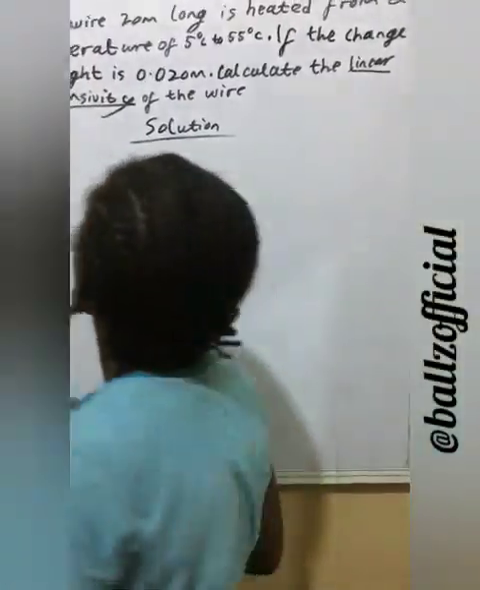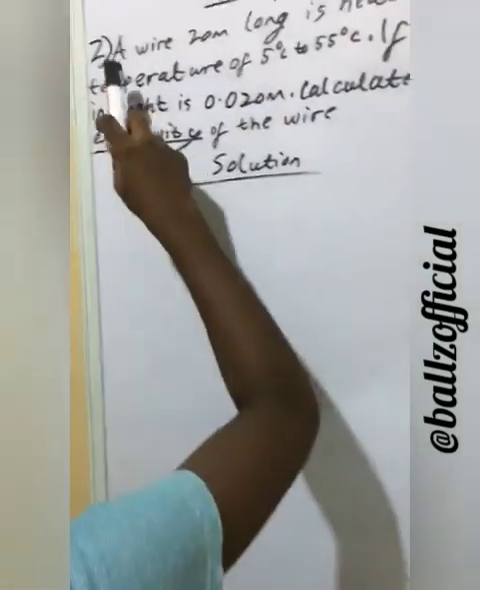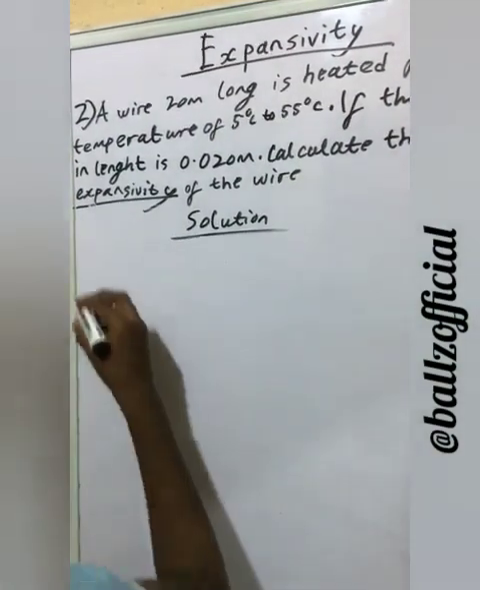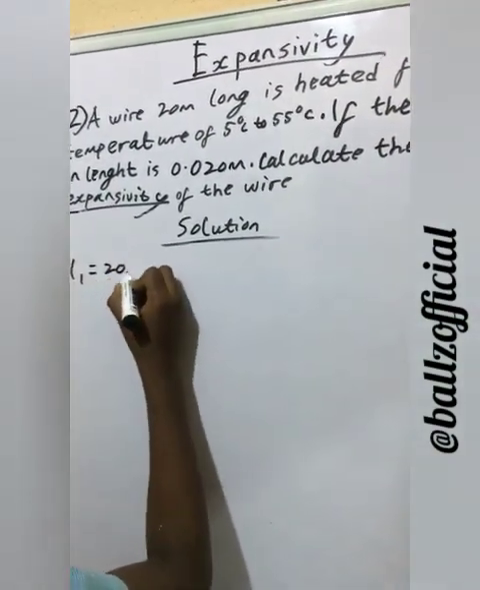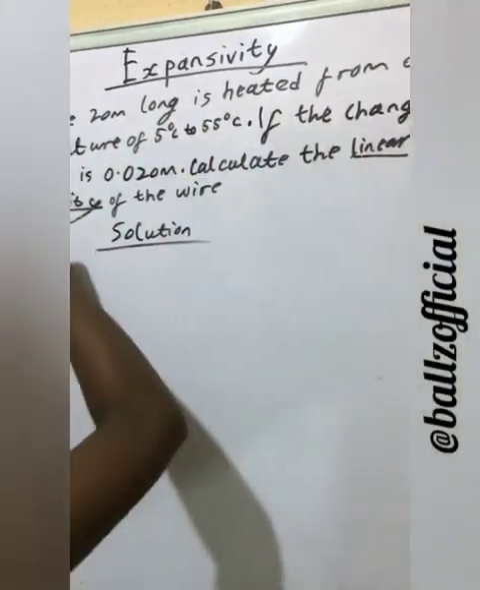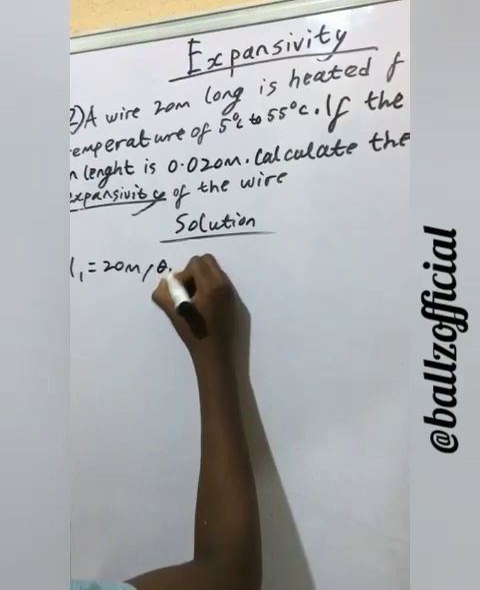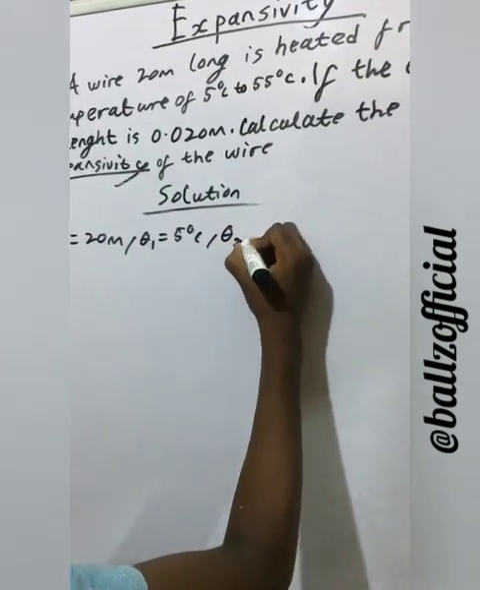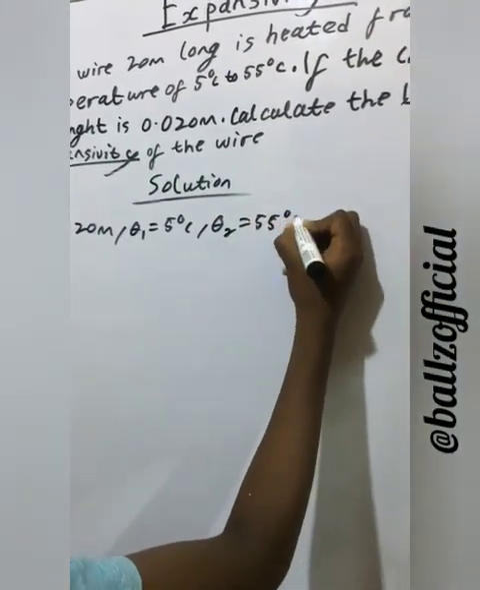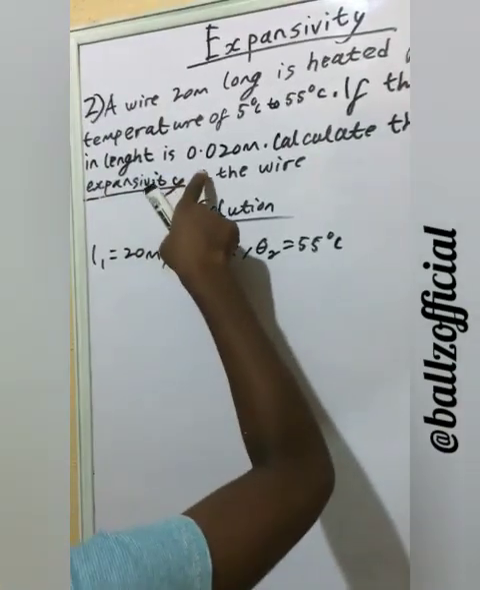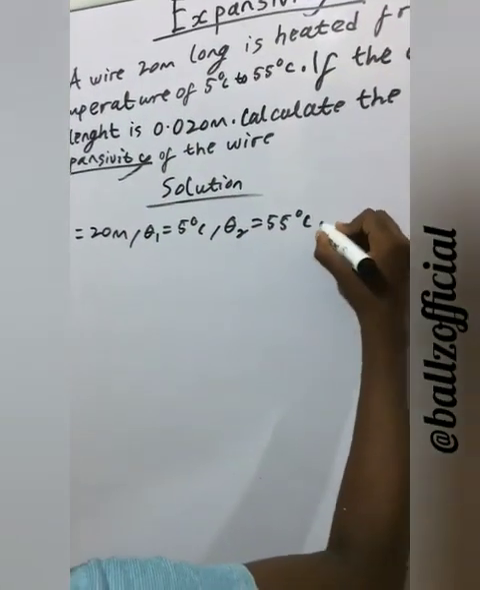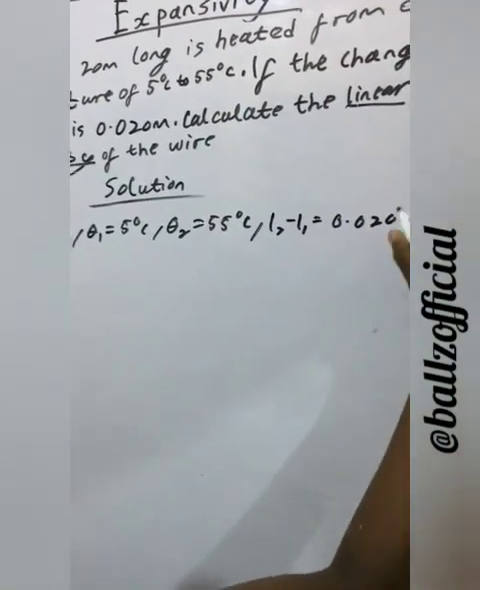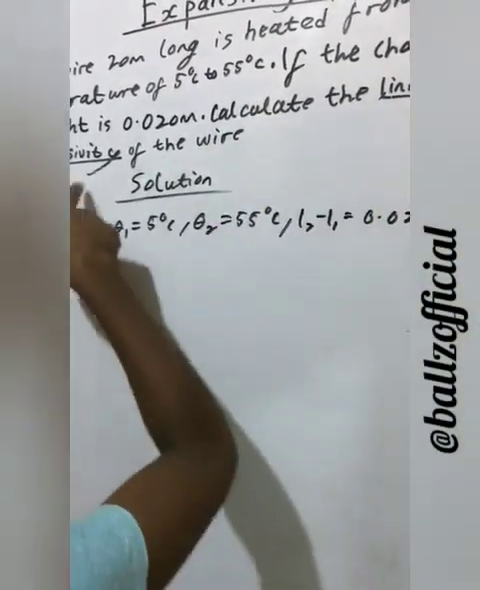Example 2. Let's start bringing out the data. A wire is 20 meters long. Because they said linear expansivity, that's going to be L1, 20 meters. Is heated from a temperature of 5 degrees Celsius, theta 1, 5 degrees Celsius, to 55 degrees Celsius, theta 2, 55 degrees Celsius. If the change in length is 0.020 meters, change in length is L2 minus L1 equal to 0.020 meters. Calculate the linear expansivity of the wire.